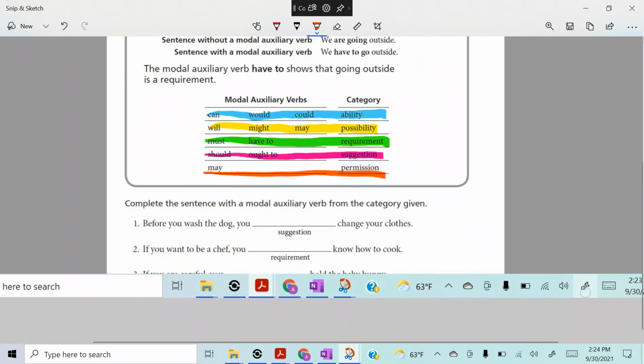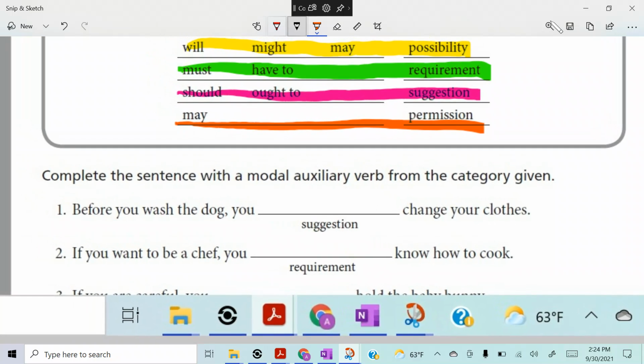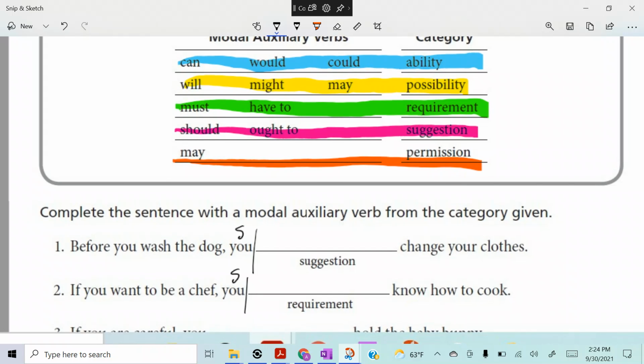So let's take a look. You ready? Let's take a look at this number 1. Here's how I want you to do it. I want you to look for subject and predicate first. Well, no, never mind. On these ones, the you is always going to be the subject, right? When it's the second person, you is always the subject. You see what I did there? And then it's got an independent clause to start. Before you wash the dog, comma, you, and then it wants a suggestion. What are 2 auxiliary verbs that are suggestions?